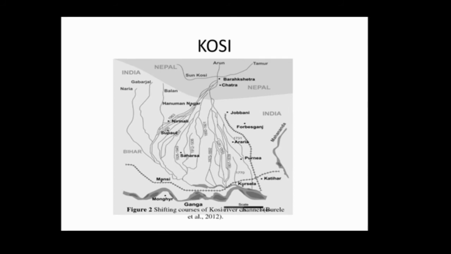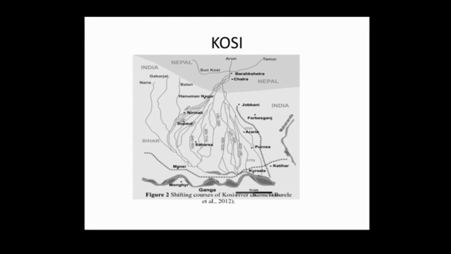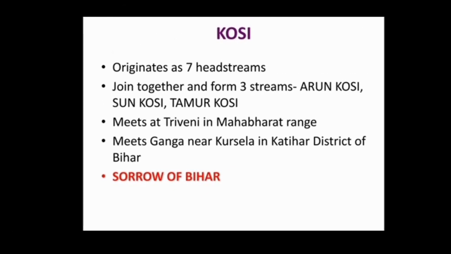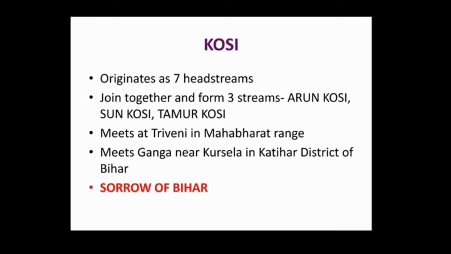And children, one very important thing you should know about Kosi is that it is known as the Sorrow of Bihar. Now why is it known as Sorrow of Bihar? Because, do you know, children, its headstreams are located in snow covered areas. Further, it is located in areas which receive heavy rainfall, so it receives a huge amount of water, so it flows with tremendous speed, and while reaching a plain area it becomes sluggish, and it starts depositing the eroded materials, and finally it causes devastating floods in the state of Bihar. Therefore this is called the Sorrow of Bihar.